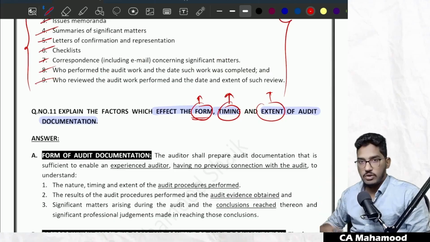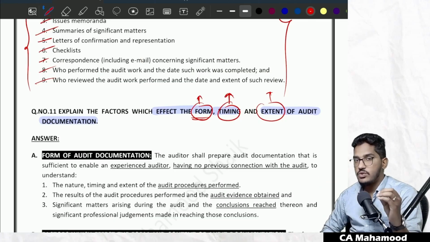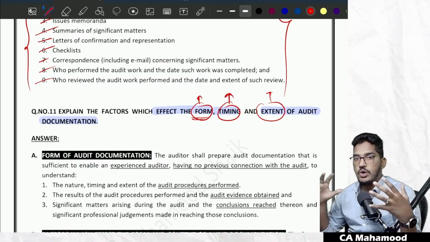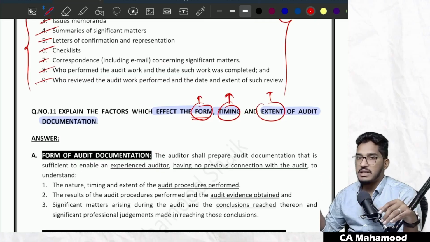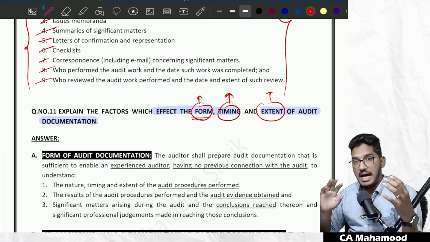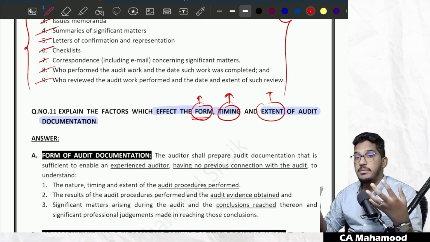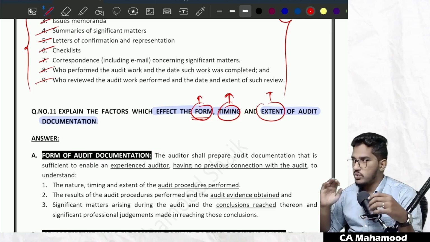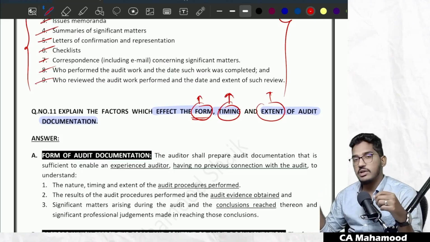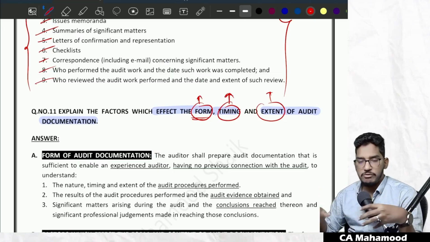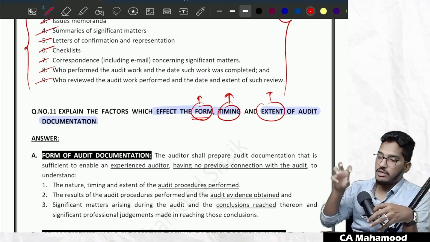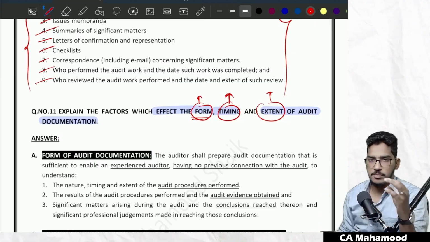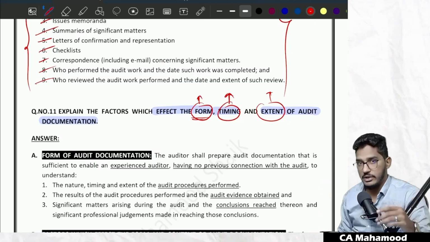Sir, when you have to gather the audit documentation, the standard says you have to gather audit documentation as and when the audit progresses. You should not be like, first I will complete the entire audit, then I will gather documentation. No, that will not be reliable. The documentation which you gather as and when you perform the audit procedures will be more reliable than the documentation which you get after the completion of the entire audit. So you should not postpone the collection of the audit documentation. As and when you are performing the audit procedures, simultaneously you have to gather audit documentation. Don't postpone it to a later point of time. Why? Because its reliability will get reduced.